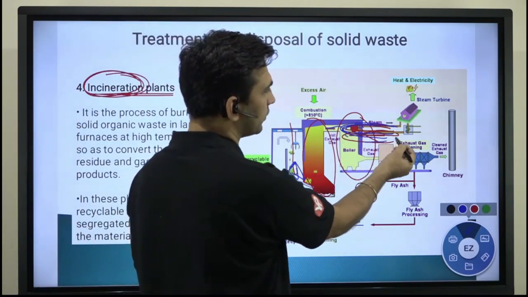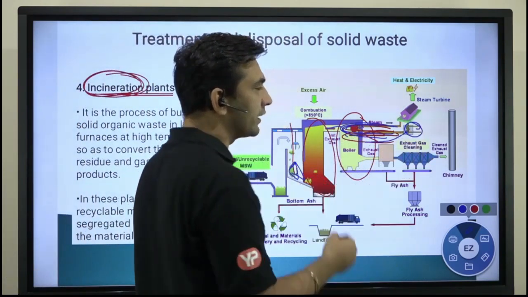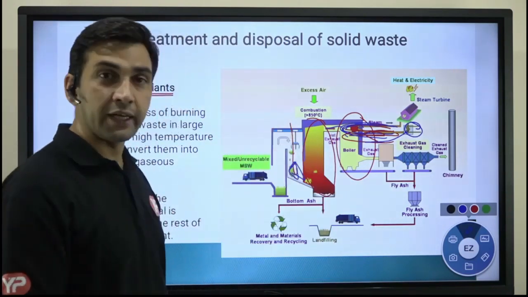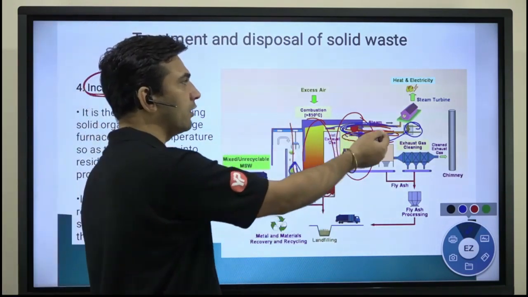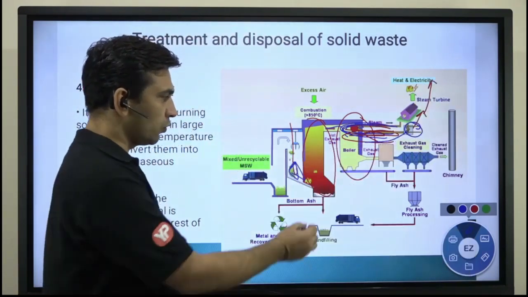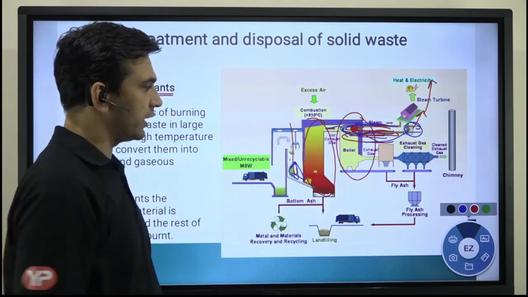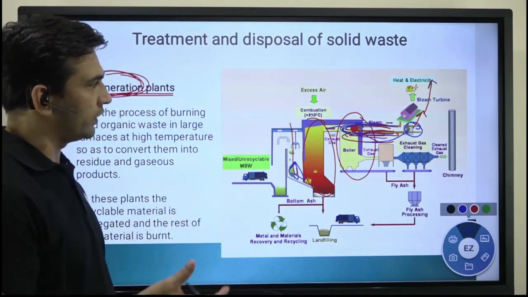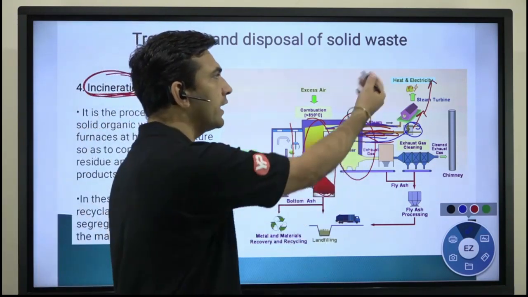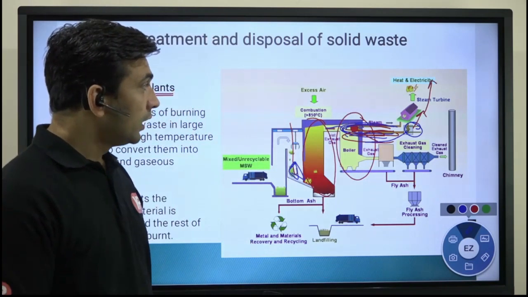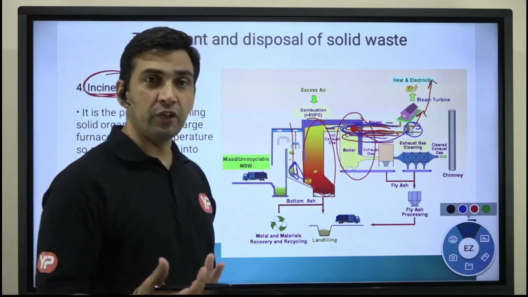And when the steam goes here, it will run that particular shaft, or you can say the turbine. The steam will run the steam turbine, and that way it is connected to your generator and then it will generate electricity. So whatever heat was generated here, you tapped it after burning the solid organic waste, and then you utilize it in a proper way, right? What is the benefit of doing it this way?